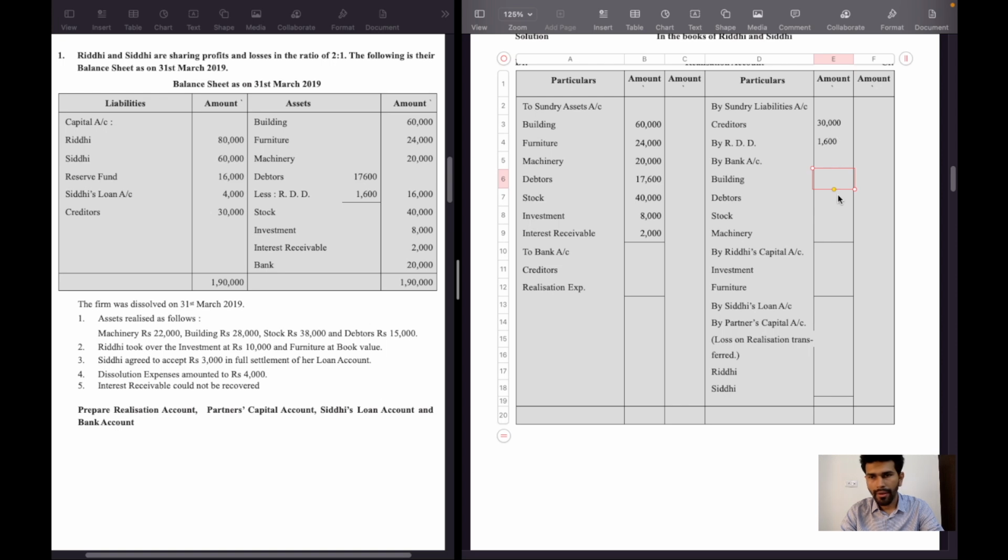Machinery is 22,000 rupees, building 28,000 rupees, stock 38,000 rupees, and debtors 15,000 rupees. The total amount will be in the outer column.